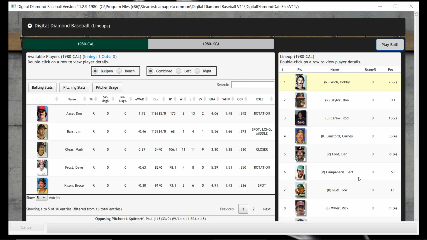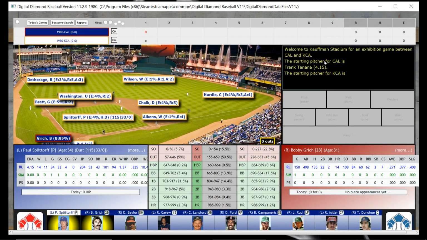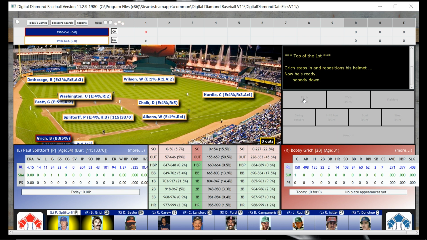So, see, this is giving me the California lineup, which I should have nothing to do with. But whatever, we're just going to do it. We're going to say play ball. I don't get it. If somebody can tell me. But anyway, I guess I am controlling Kansas City because it is asking me to pitch, and Splittorff is out there on the mound, and he's going to pitch to Bobby Grich to lead it off.